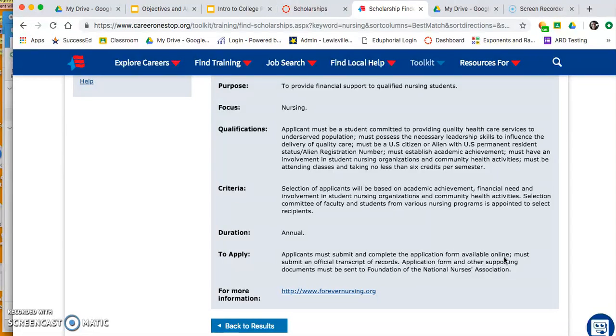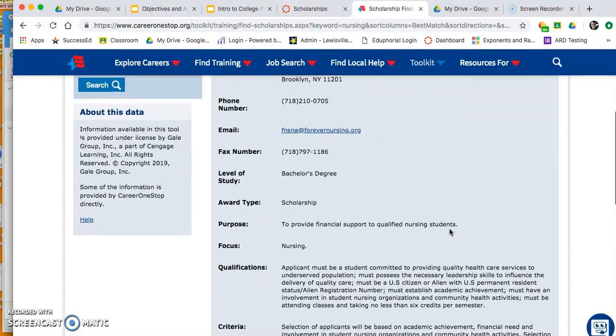Okay, if you do end up saying, oh, this is something that looks really good, you need to look at the criteria that you're actually going to be able to look at and what you need to do to apply. Okay, so applicants must submit and complete the application form available online, which is going to be at this place right here. And they must submit an official transcript of records. So we can talk about if there are scholarships that want your transcript, how to go about finding that official transcript and getting that where you need it to go. But to be completely honest, for our purpose today, what we're doing is we're actually just locating the information so that you can go back and research and do with these what you need to do.